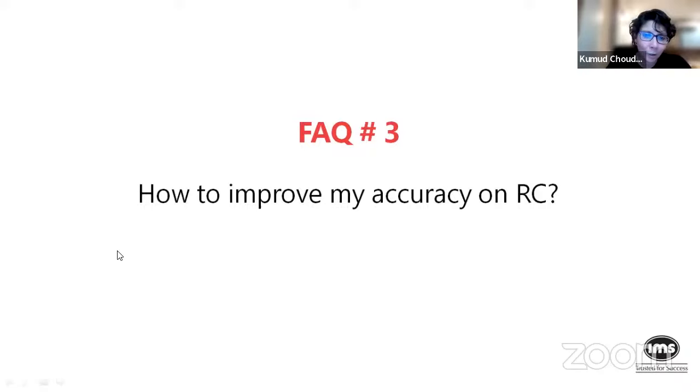So this is kind of a logical follow-up to the previous one. When Vijita ma'am talked about pausing after every paragraph, that is very helpful. Now, there are two parts to improving your accuracy. One is comprehension, and second is option elimination. So sometimes the flaw is in both the areas. Sometimes you simply don't spend enough time comprehending the passage, and sometimes you have spent 5-6 minutes reading, you've written down your points, but when it comes to option elimination, you just don't believe in eliminating options.